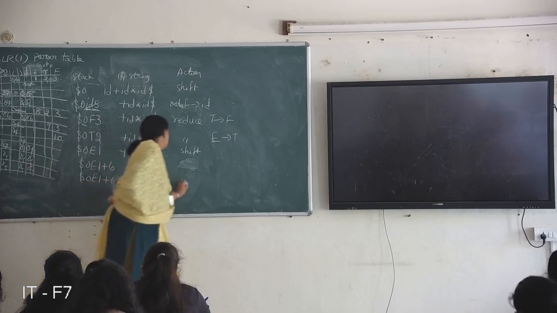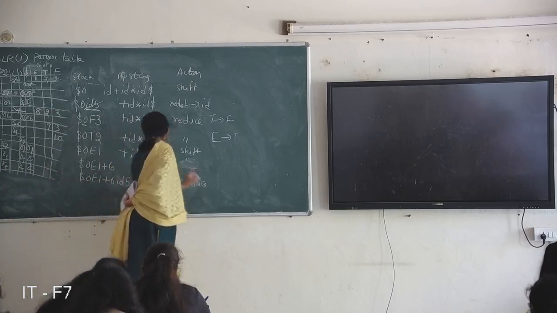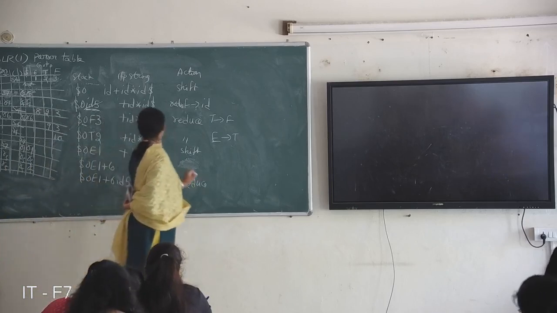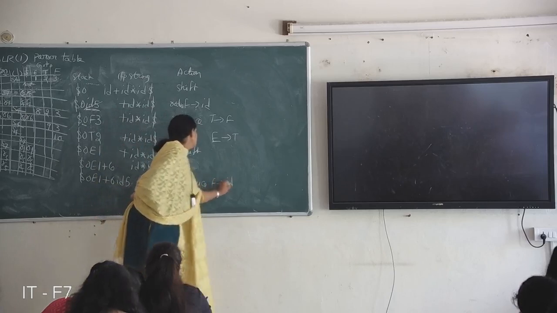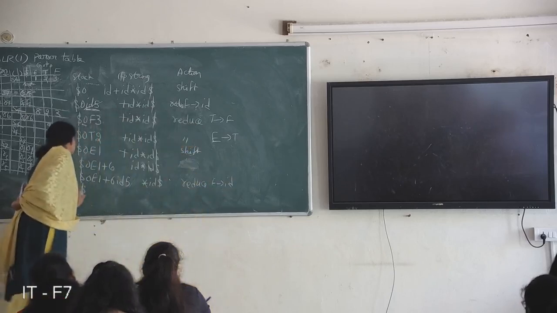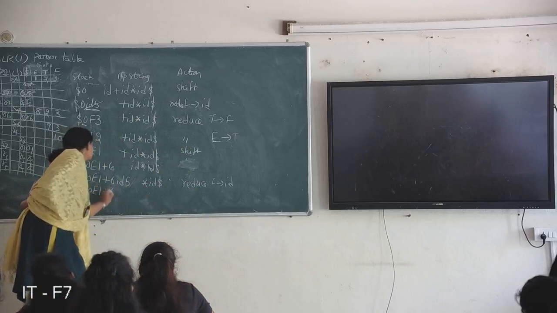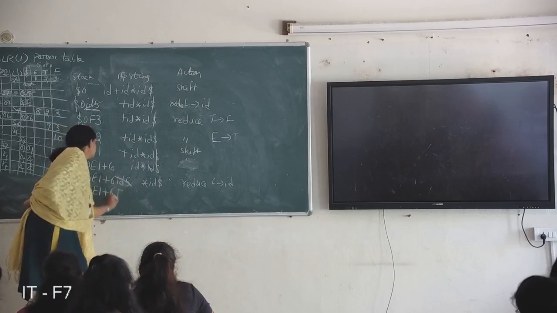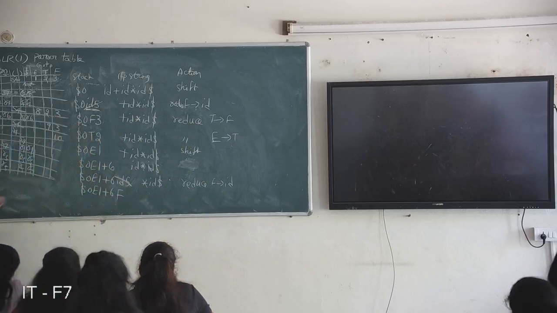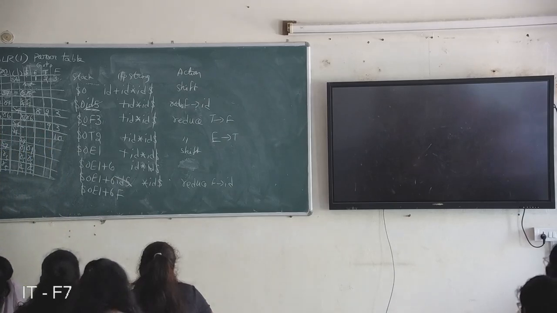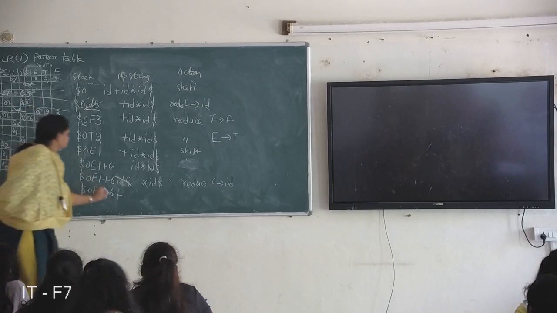Reduce with the 6th production, F derives ID. Then 6 on F is 3.